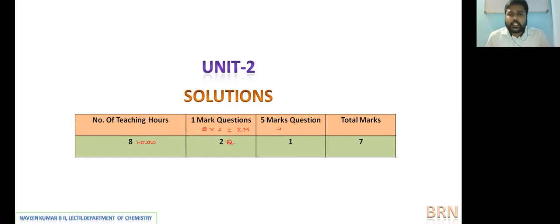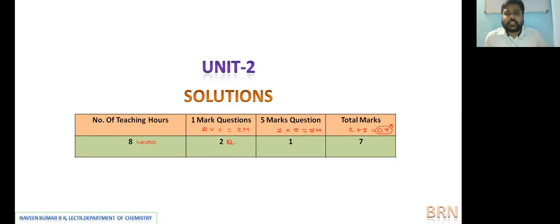Then 1 long question carrying 5 marks will be asked. So the total weightage of the unit is 2 plus 5, that is 7 marks, from the new reduced syllabus pattern also, but actually it is retained from the earlier one.